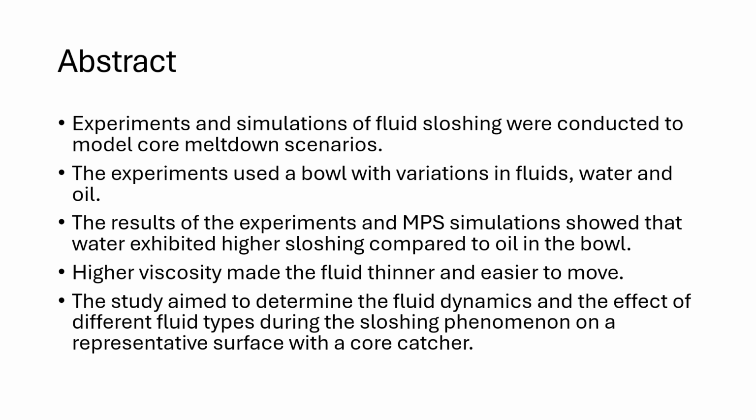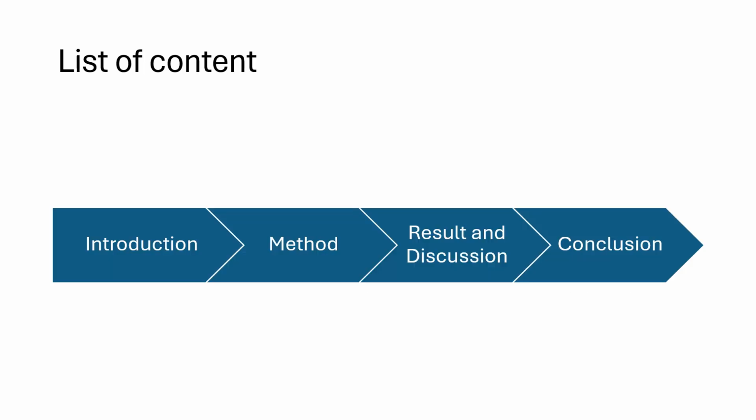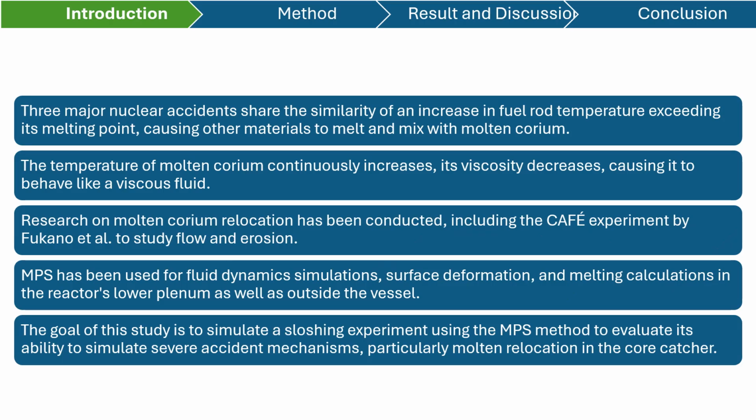The results of the experiment and MPS simulation showed that water exhibited higher sloshing compared to oil in the bowl, because the higher viscosity made the fluid thicker and harder to move. The study aimed to determine the fluid dynamics and the effect of different fluid types during the sloshing phenomenon on a representative surface with a curvature. Here we have a list of contents: it begins with the introduction, continues to the method, then we will see and discuss the results, and it ends with the conclusion. Now we begin with the introduction.